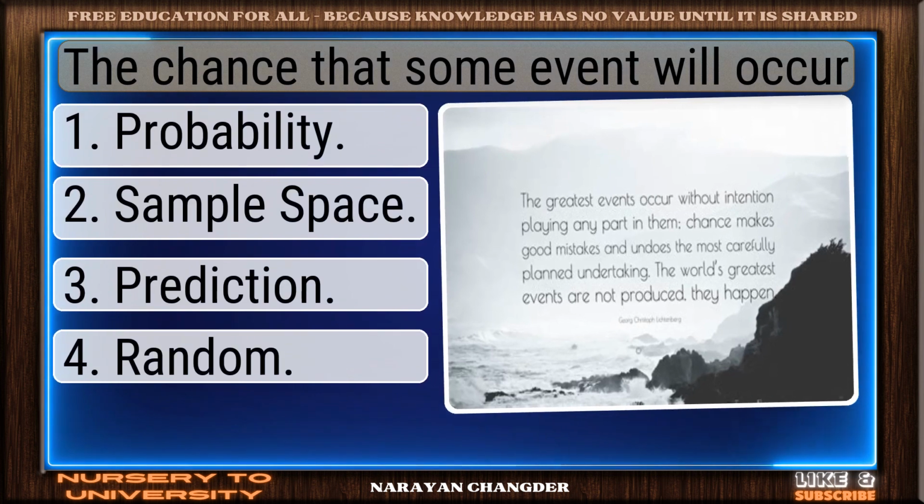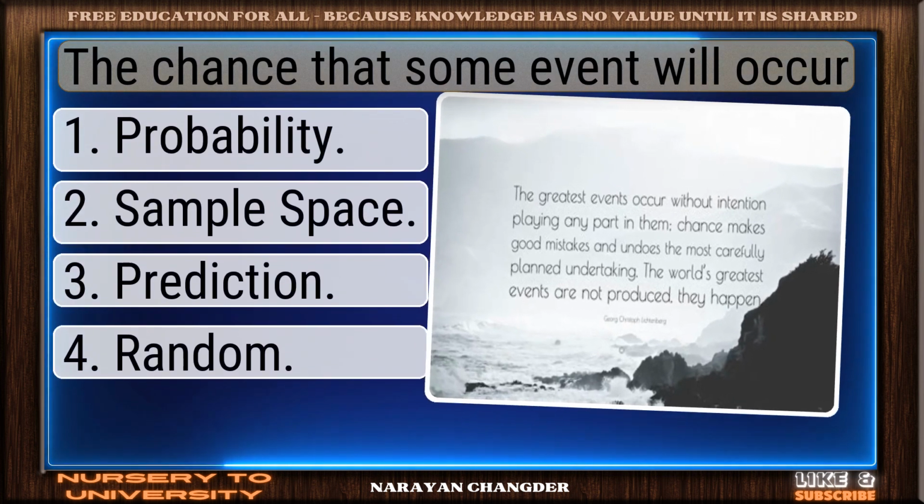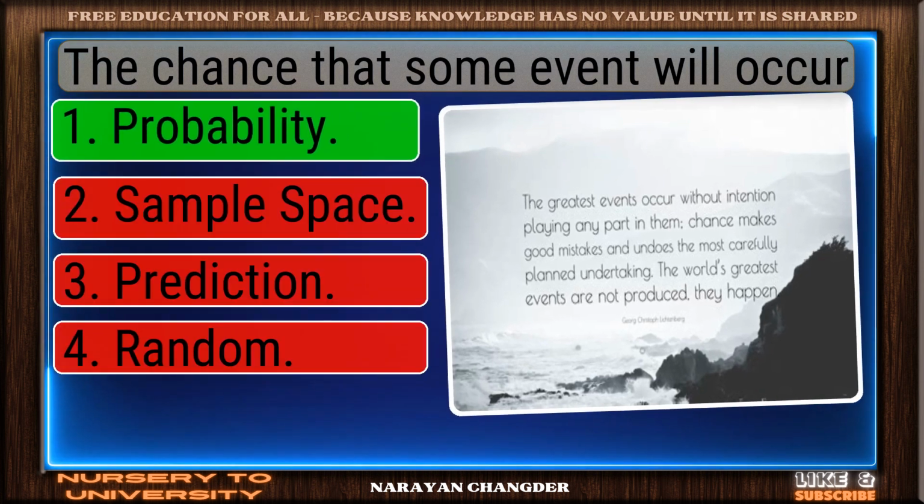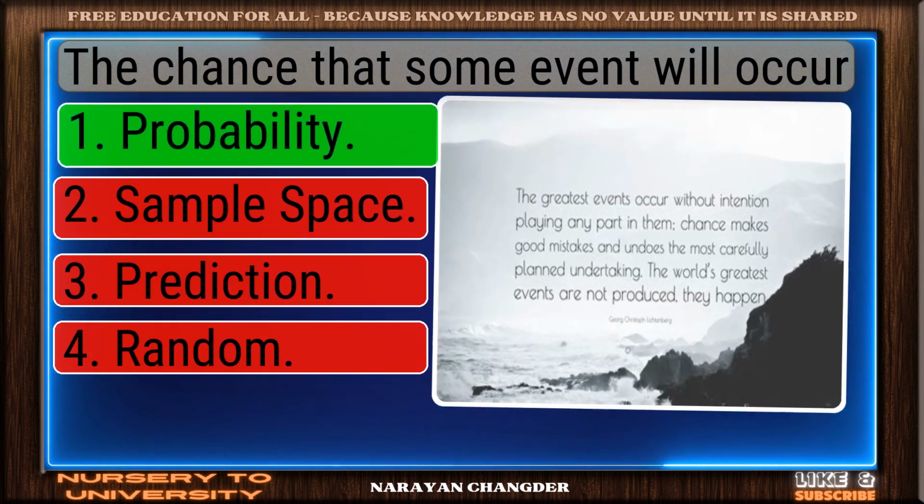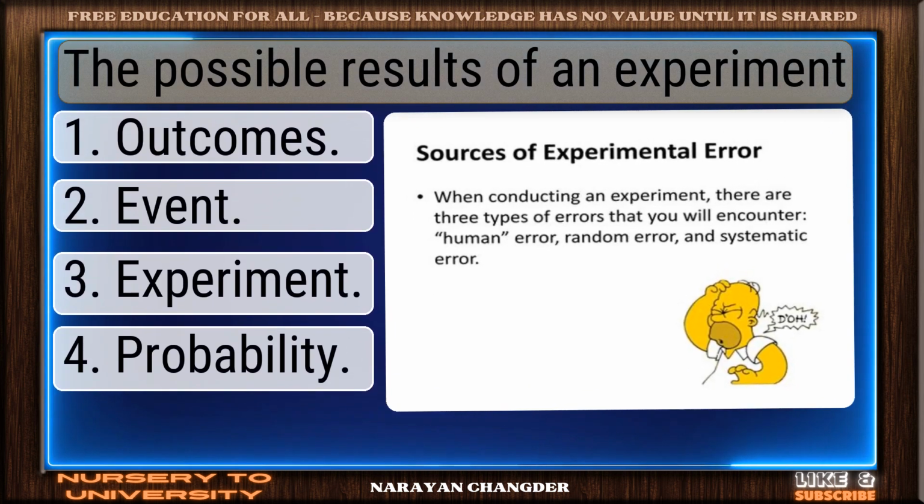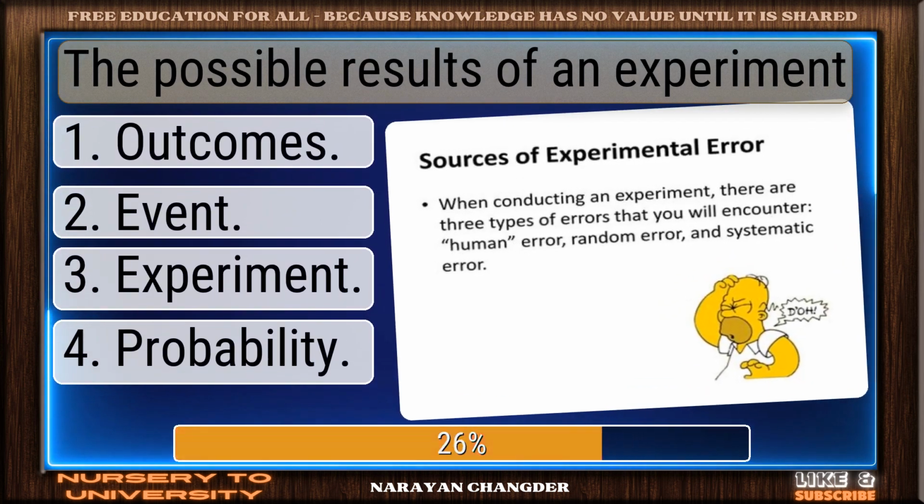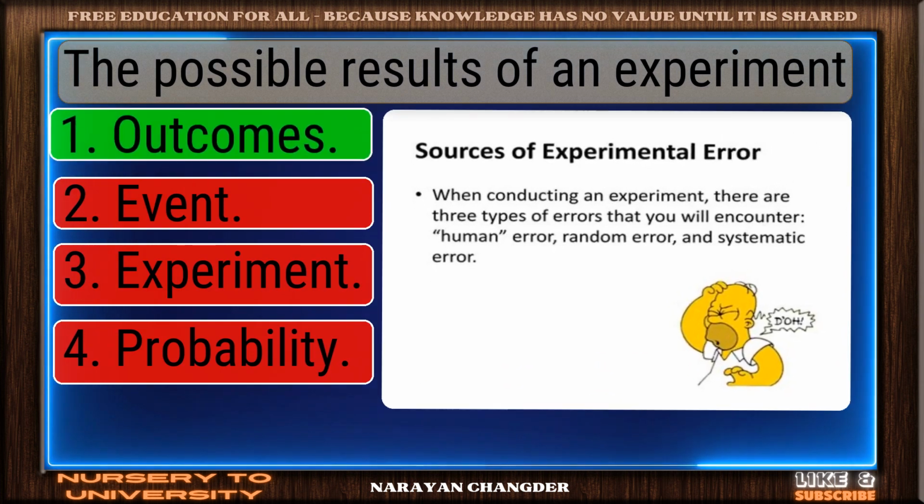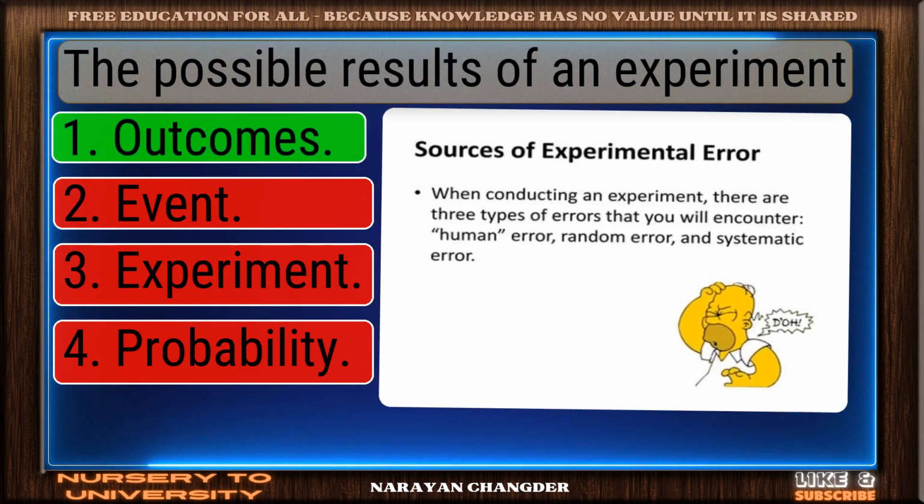Question number 56. The chance that some event will occur. Smart pick. Probability is the correct choice. Question number 57. The possible results of an experiment. Good job. Your answer outcomes works well here.